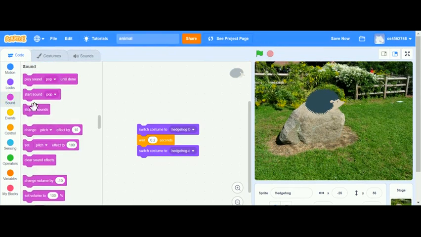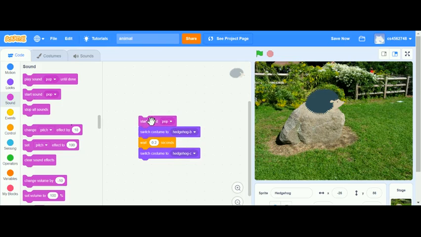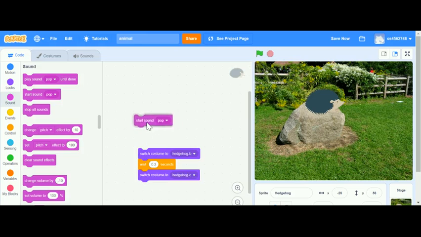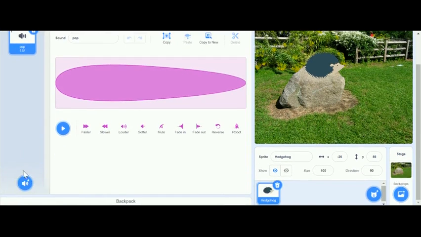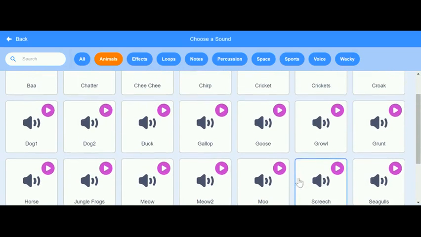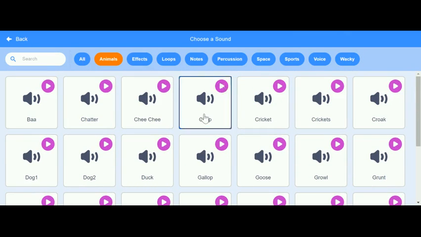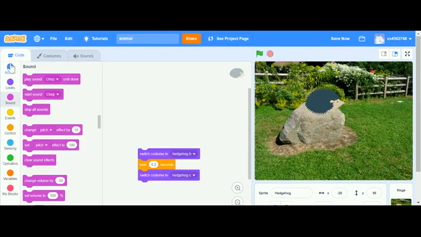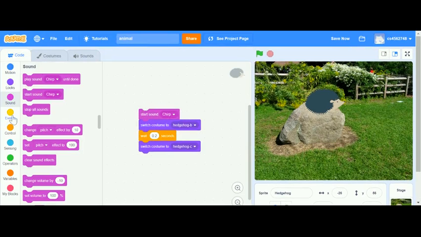Now if we go back to Sounds, we should get this sound option that says start sound. It just does a pop sound. Or actually you can change it by going to the Sounds tab and clicking this, and you can add a sound. I'll just go there and add a chirping sound, like maybe this one. Then you'll go back to Code and click start sound over here, so it works.